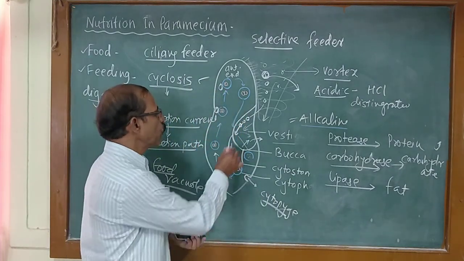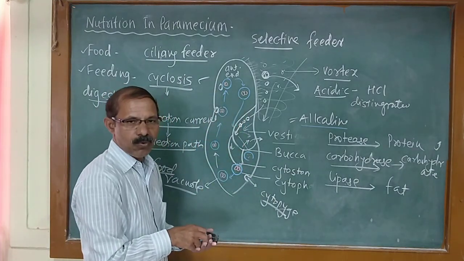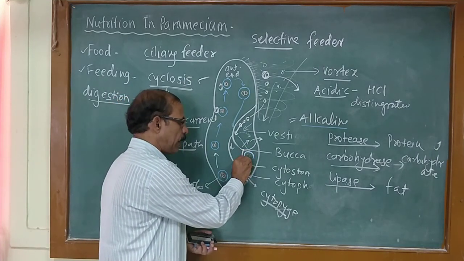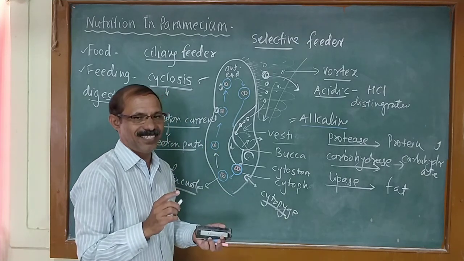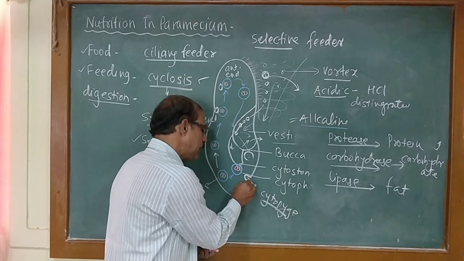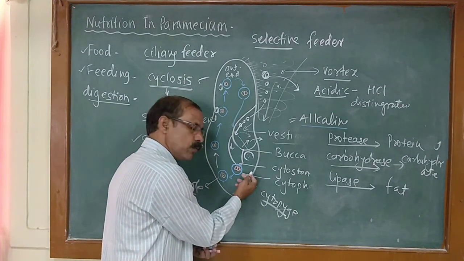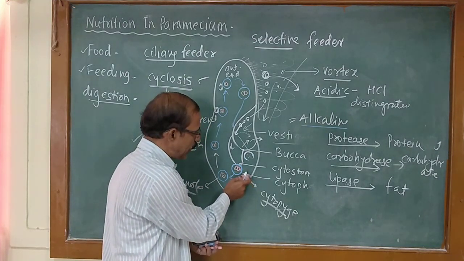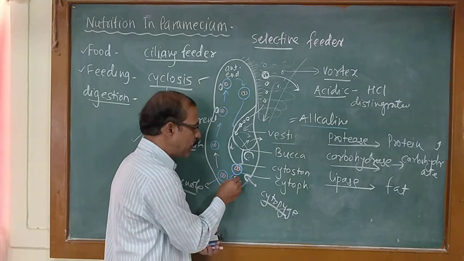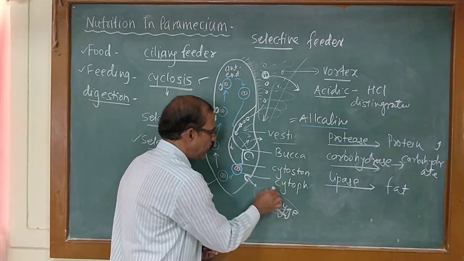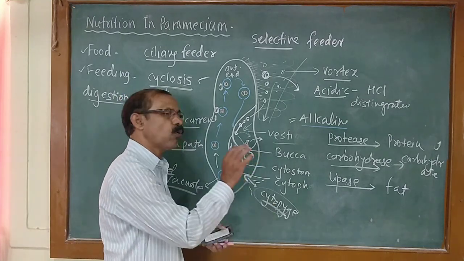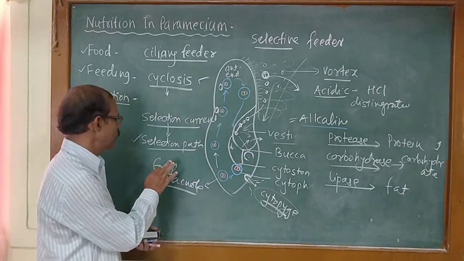Up till now, the food vacuole comes toward the oral end, near the cytopage. Whatever food particles are not digested, the pellicle in this area is a weak spot, pellicle and ectoplasm, and a temporary opening is formed. It is called cytopage, and through the cytopage, the undigested food vacuole is thrown out of the body. This is about the digestion.